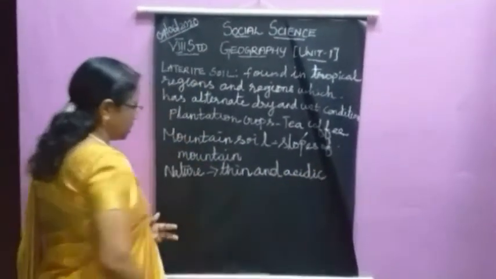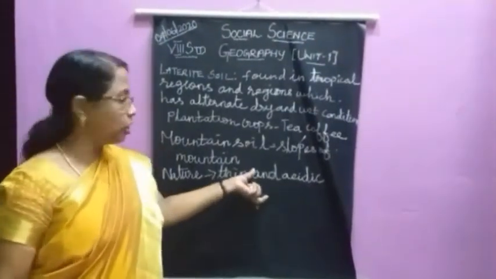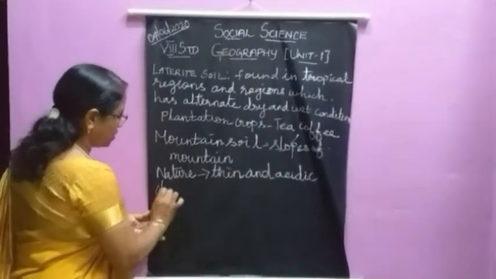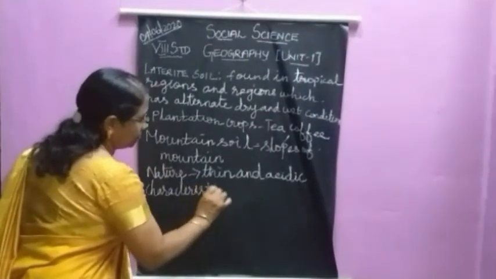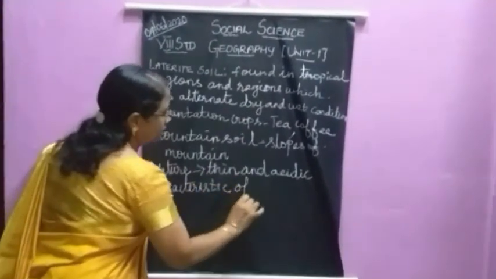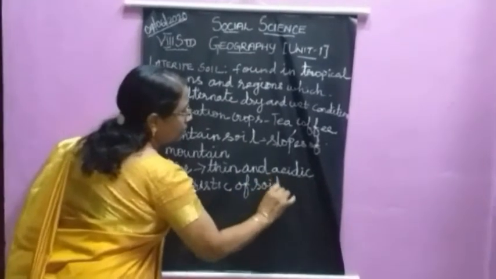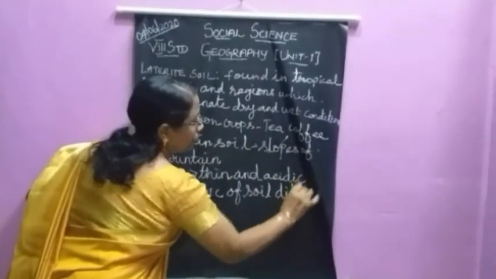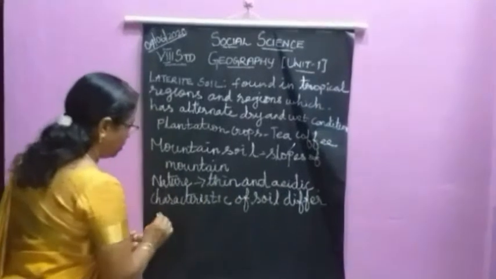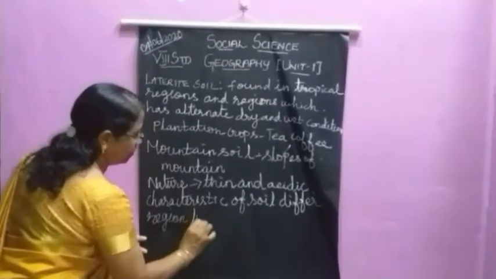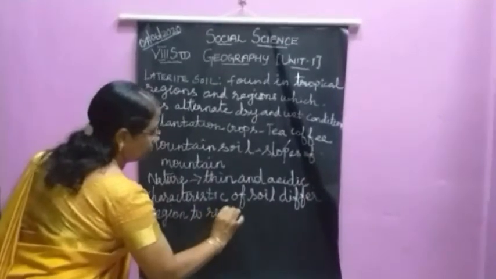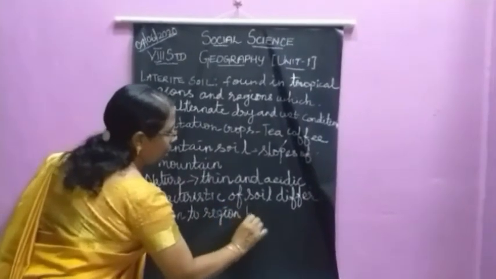The characteristics of the soil will differ from region to region, based on the altitude.